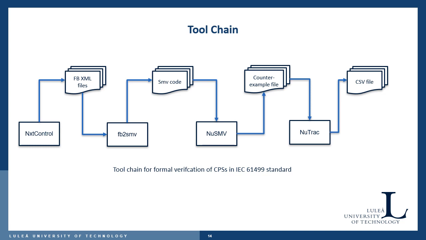NuSMV checks the CTL specification. If the specification is wrong, then NuSMV produces a counterexample. To make the specification true, we need to analyze the counterexample provided by NuSMV. But identifying the variables changed in each iteration is difficult. The NuTrack tool provides a better way to understand each state by converting the counterexample to a CSV file.